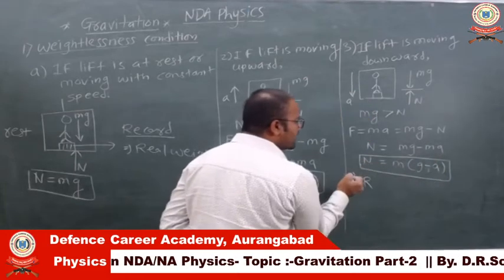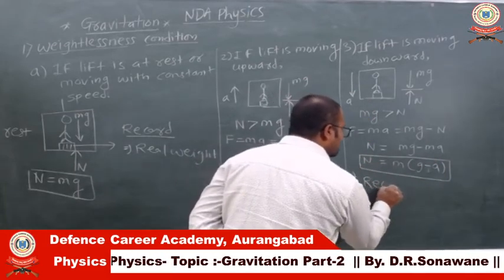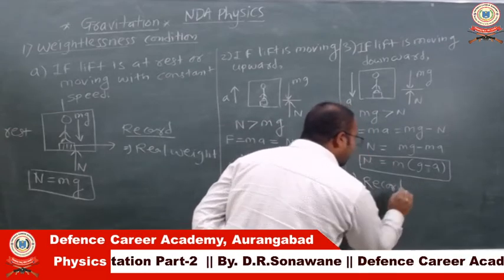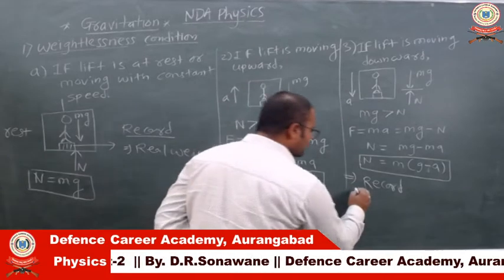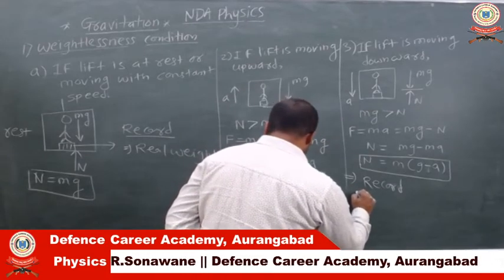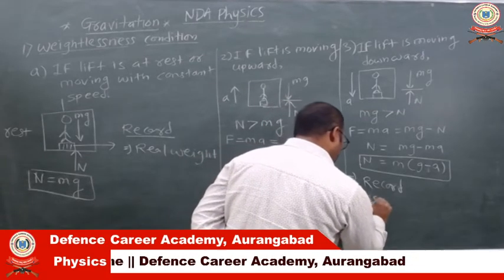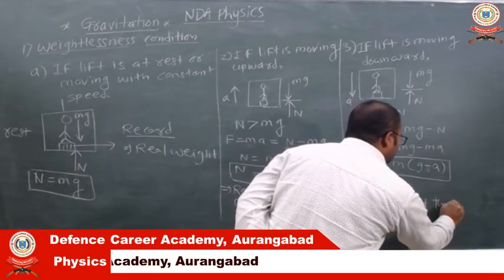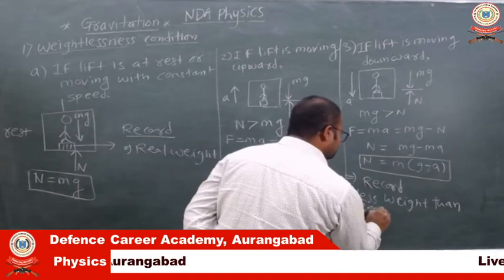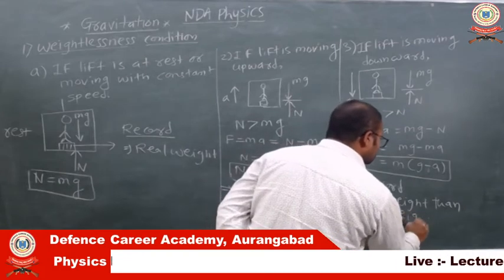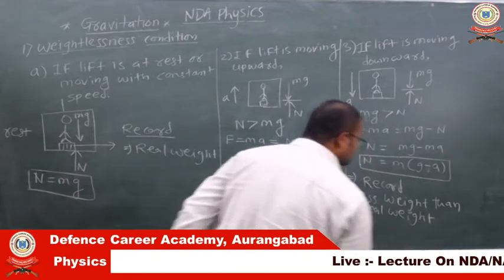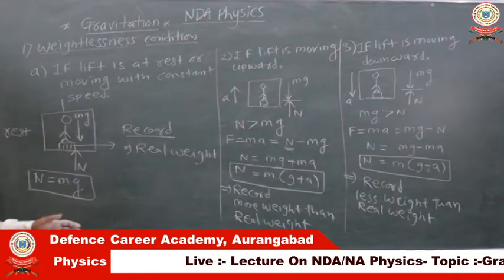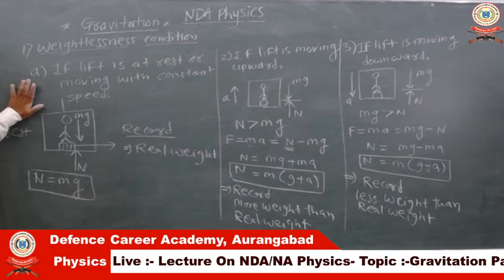So when the normal reaction is less, at that time the weighing machine will record less weight than the real weight. So here we can write, less weight than real weight. So these three conditions are very important. Another condition is also there, but just remember three conditions.